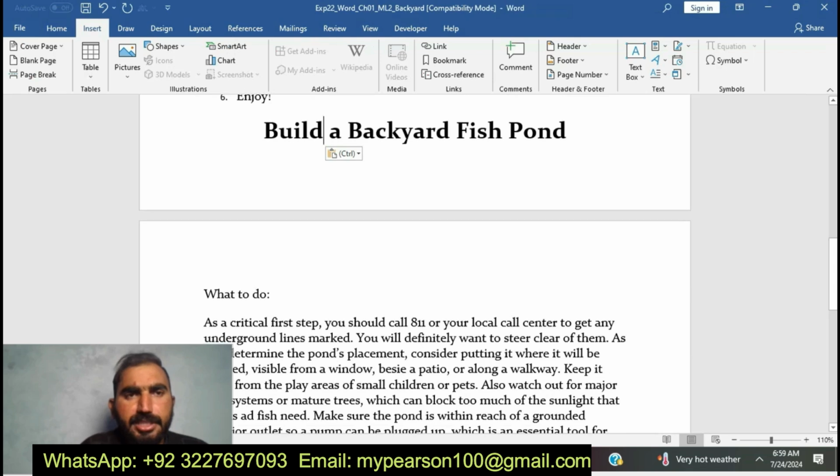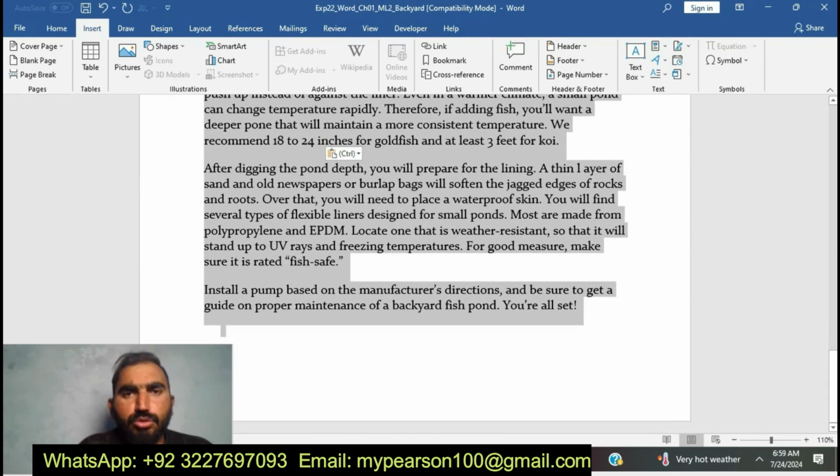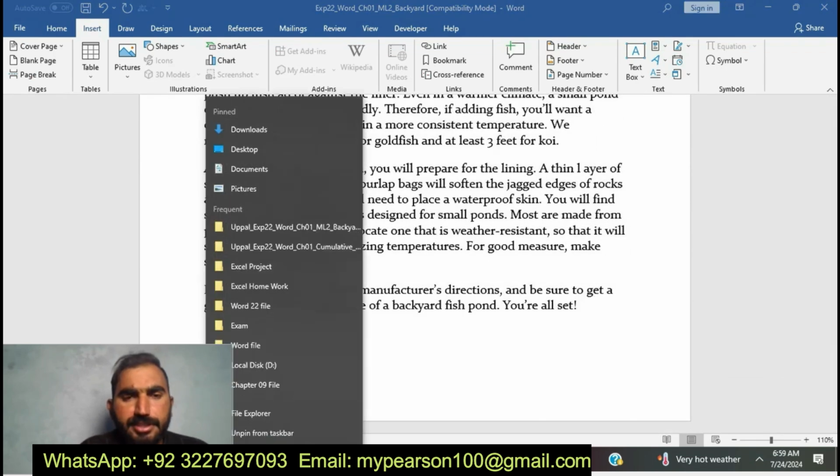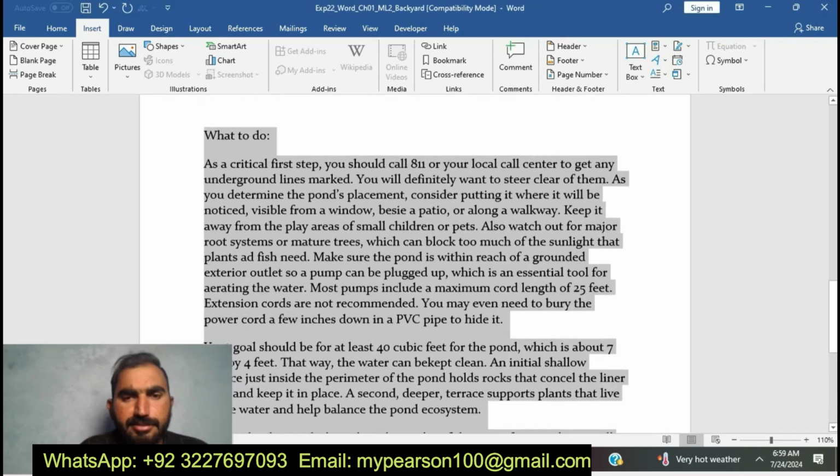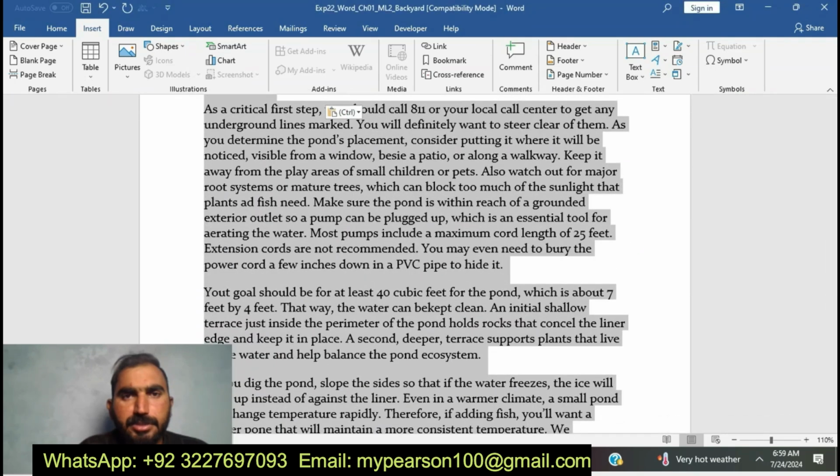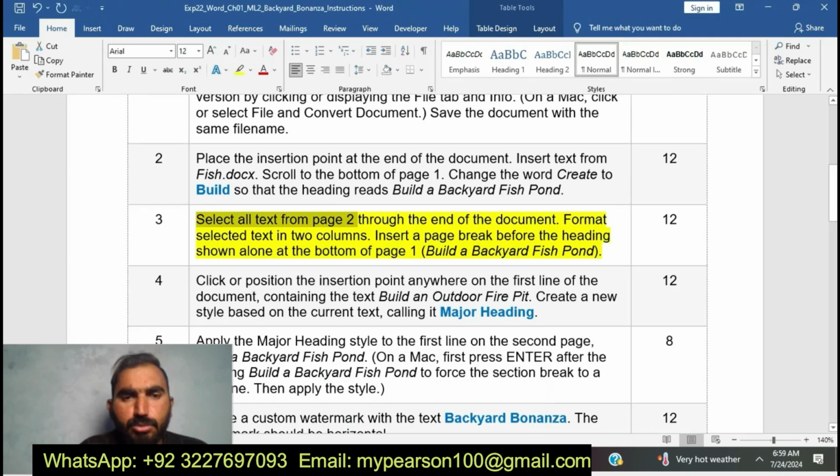Today I am going to complete EXP22 Word Chapter 1 ML2 Backyard Bonanza. You can see here I am going to do the third step. Select all text from page 2 through the end of the document. Format the text in 2 columns. You can see here I am going to do step number 3.